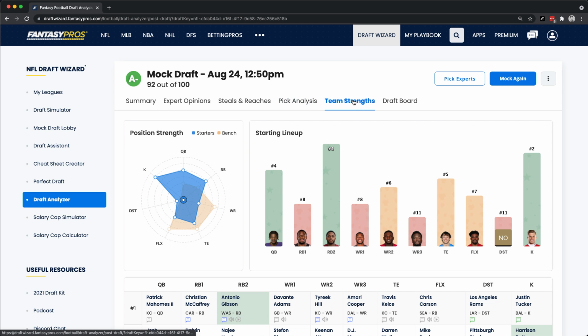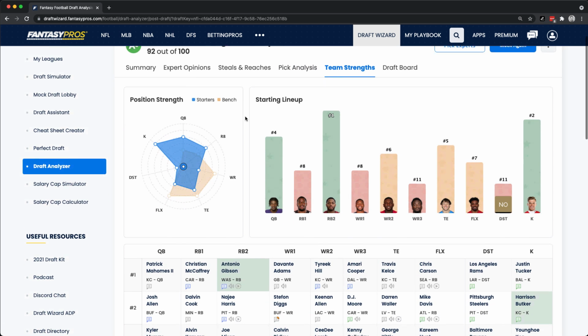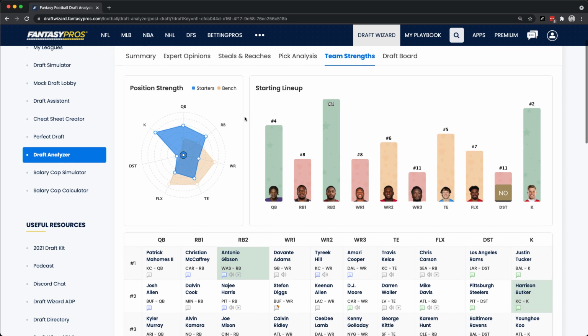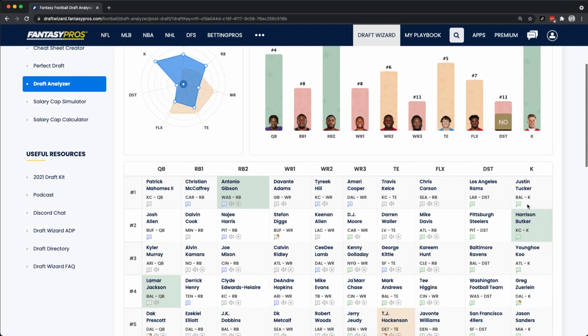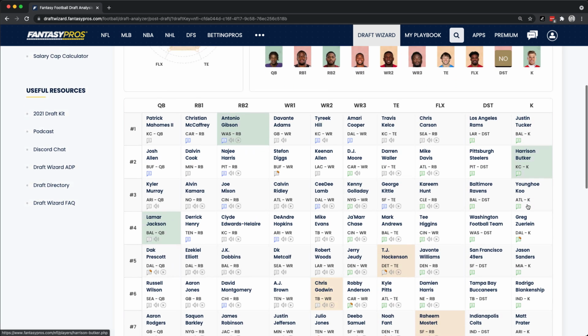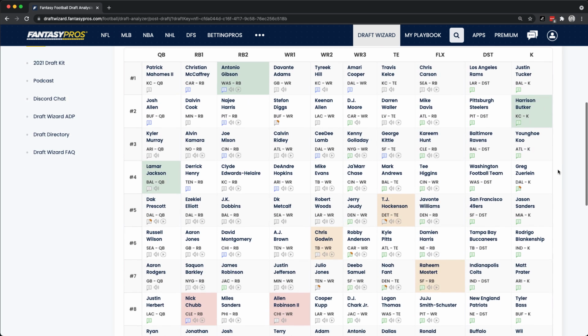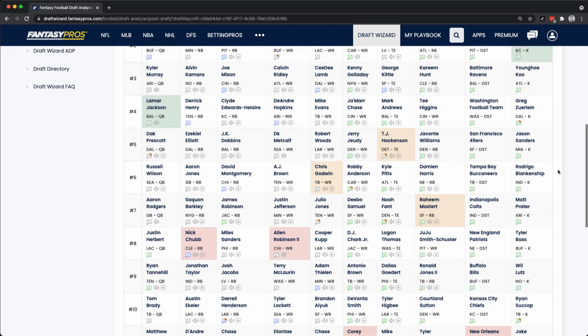Next up is team strengths, a great graphical view of how each of your players by position stack up to the rest of your league. There's a cool spider chart here. Obviously, the greater the area that is covered in the spider chart, the better your overall team rank. And this is broken down by starters and bench. Obviously, here you have the player breakdown by position. And down here, you could see how that looks in a nice table by position as well. It'll highlight your players for each position and where they're ranked overall.